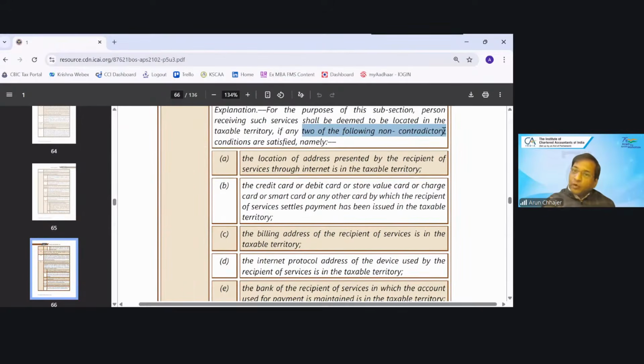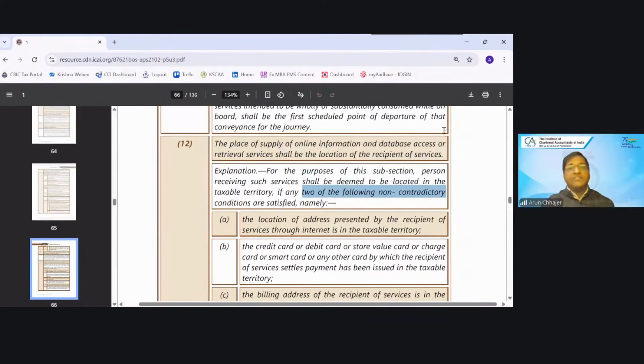If he is deemed to be located in India, then what is the place of supply? The place of supply will be the location of the recipient, and that is India. And because it is India, it will not be treated as export. Is that clear?